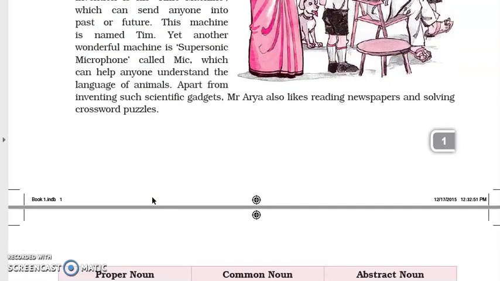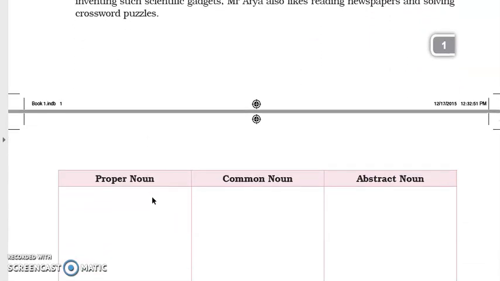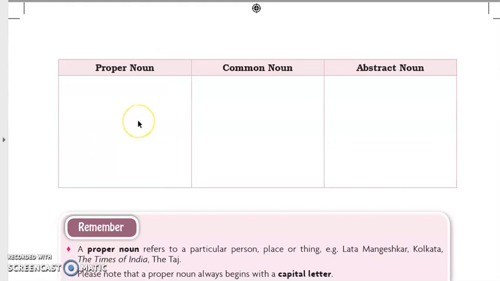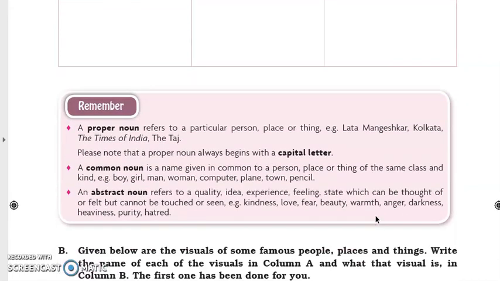Come to the next page here. And here in the column you are going to fill the answers. You will find proper noun and you will fill it here, common noun you will fill it here, and abstract noun you are going to fill it here. Now since you do not have your workbook, you can write this in your notebook. You can write the heading worksheet 1 and then make this table and write all your answers in the column like this.